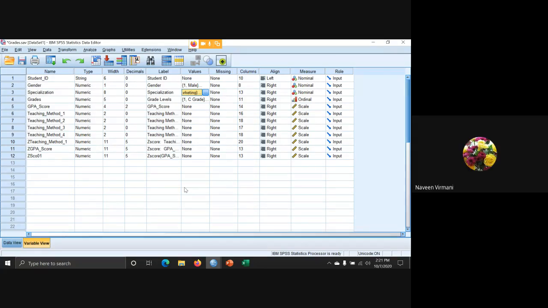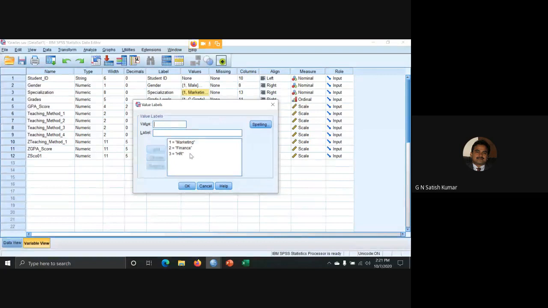Okay, sir. Thank you. So I can do a t-test between gender and GPA score. But if I want to know whether there is any significant difference between specialization and GPA score, I cannot use a t-test, because specialization has more than two levels. Then we must use ANOVA. If it is exactly two levels only, I can use a t-test. Is it okay?